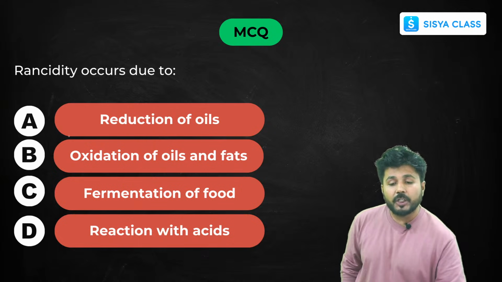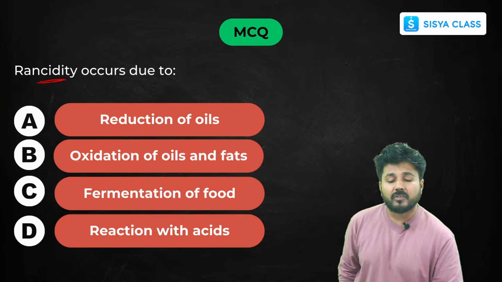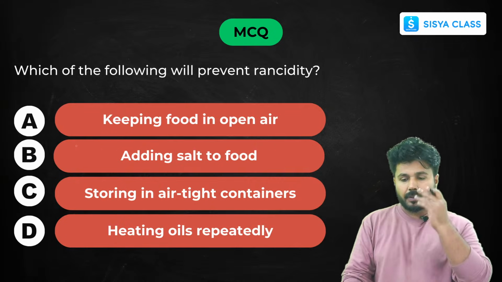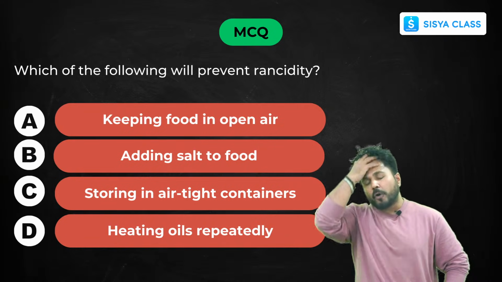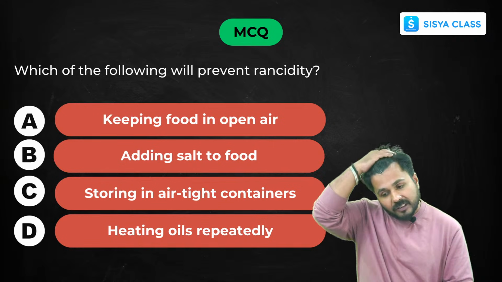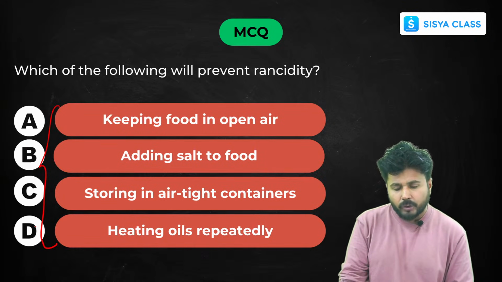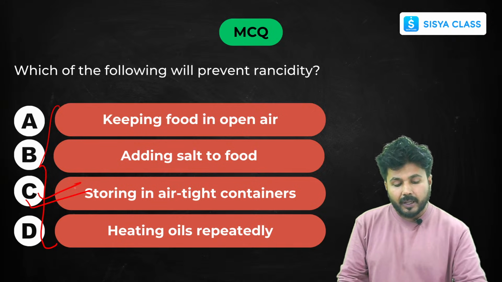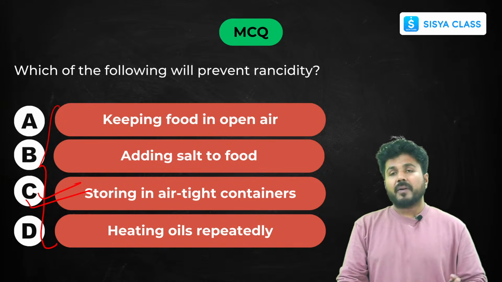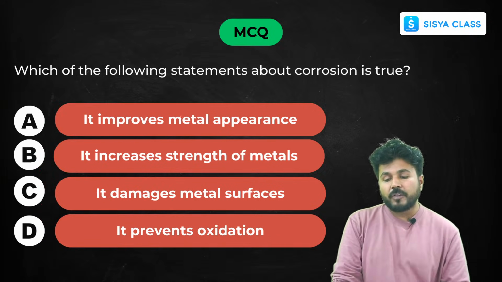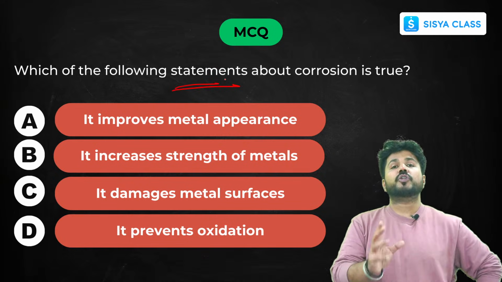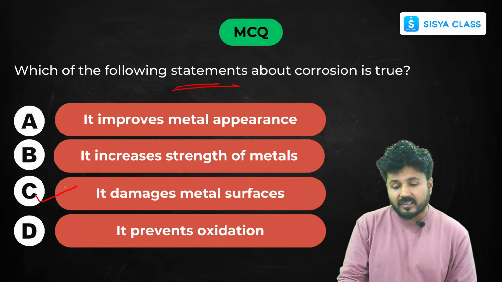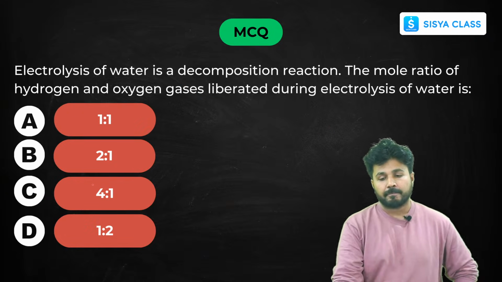Now, rancidity occurs due to, as I have already told you, the oxidation of oils and fats. Now, which of the following will prevent rancidity? I have just told you, so you can pick the option. That is a very easy question. It is storing in airtight containers. That is the prevention of rancidity. Now, which of the following statements about corrosion is true? Corrosion basically erodes the metal. It deteriorates the metal. So it damages the metal surface.